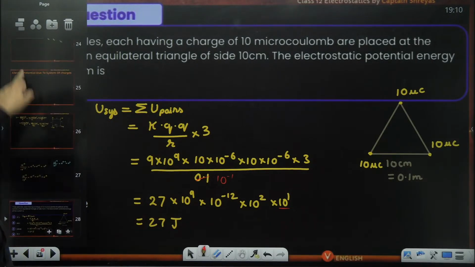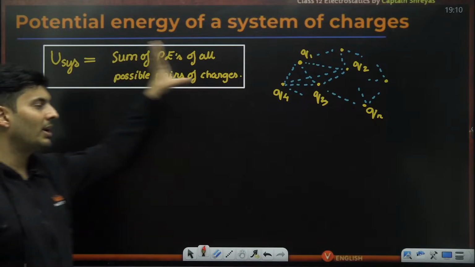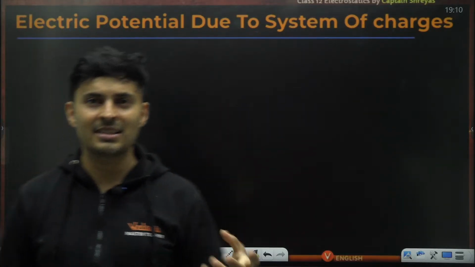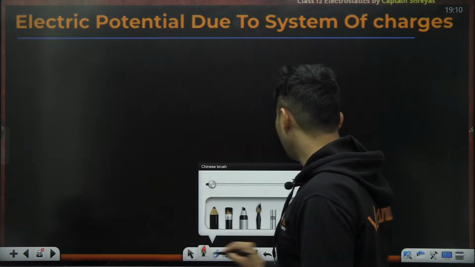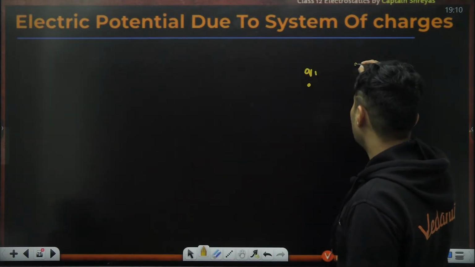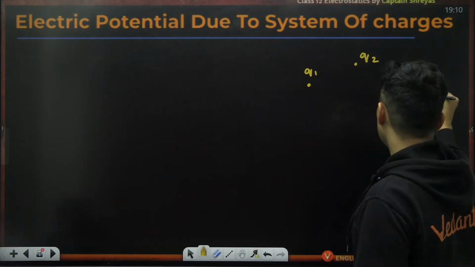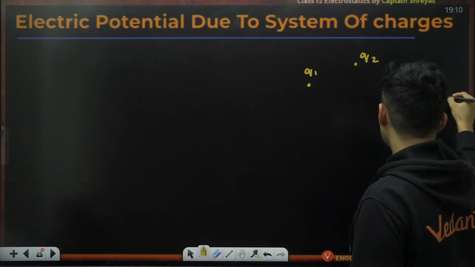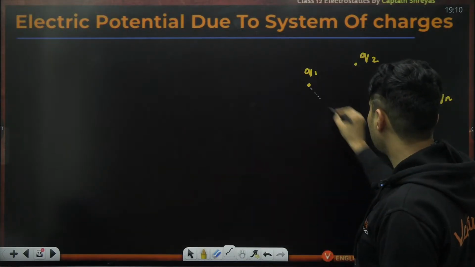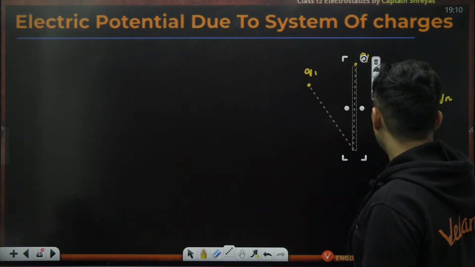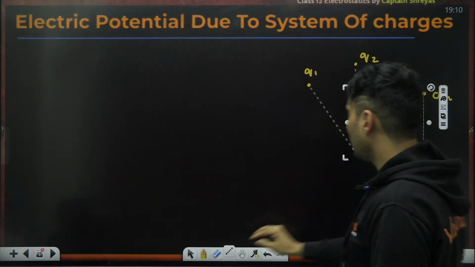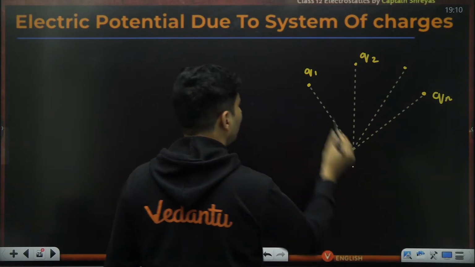Sir, this was for energy of multiple charges. Is there something like potential due to multiple charges? 100%, definitely. Imagine again you have charge 1, charge 2, like that. Multiple charges are there. This is the nth charge. Due to these charges, maybe at this place, you want to find what is the electric potential. So what will you do?